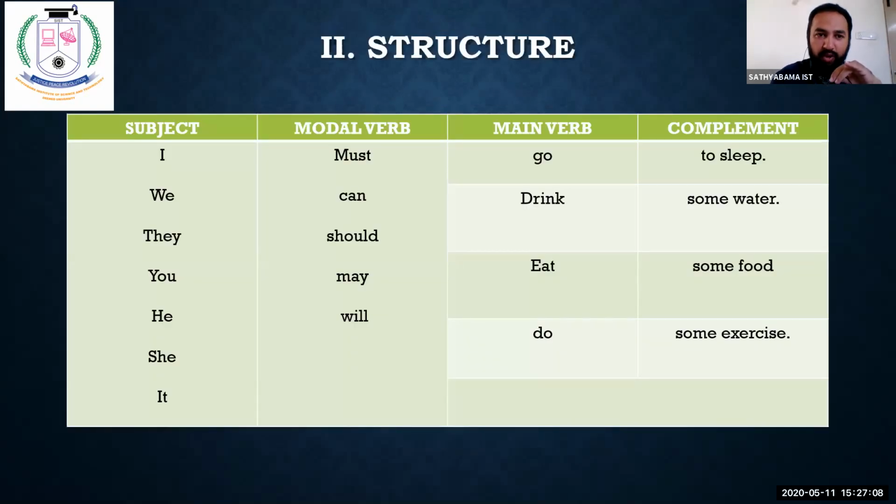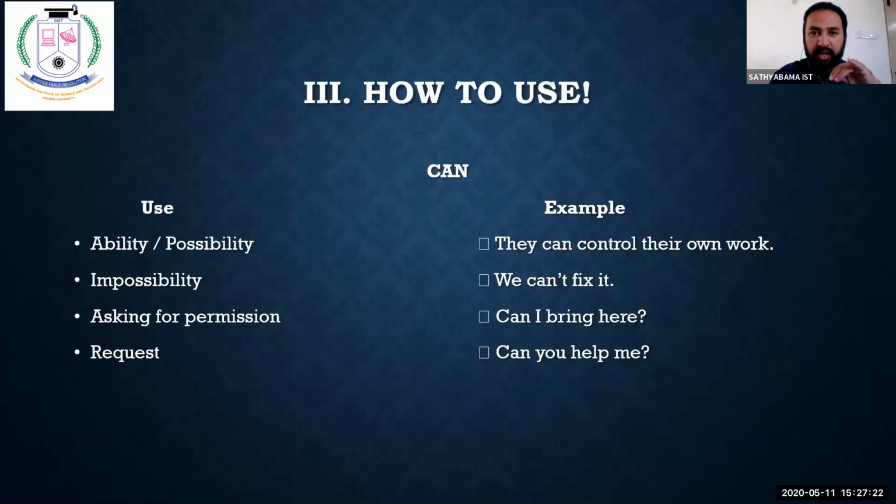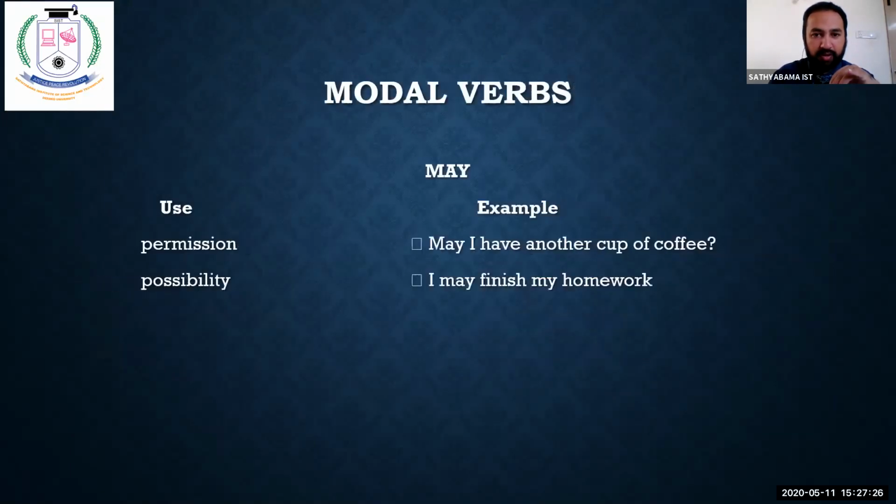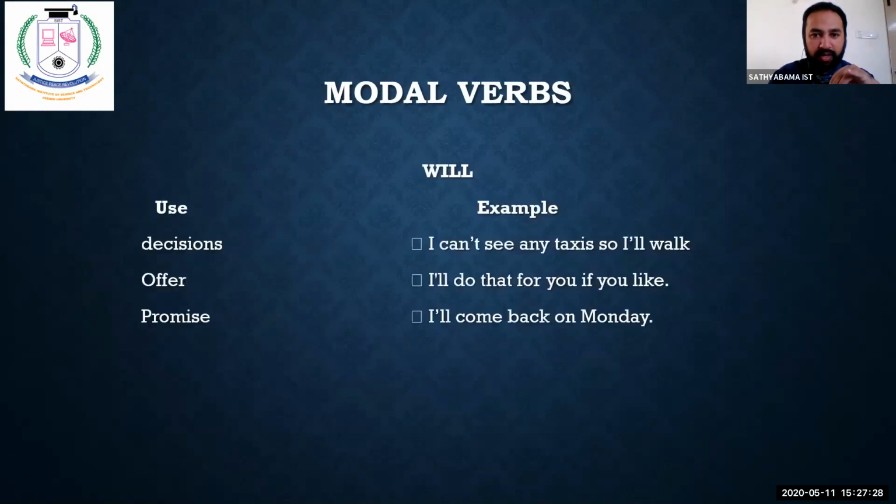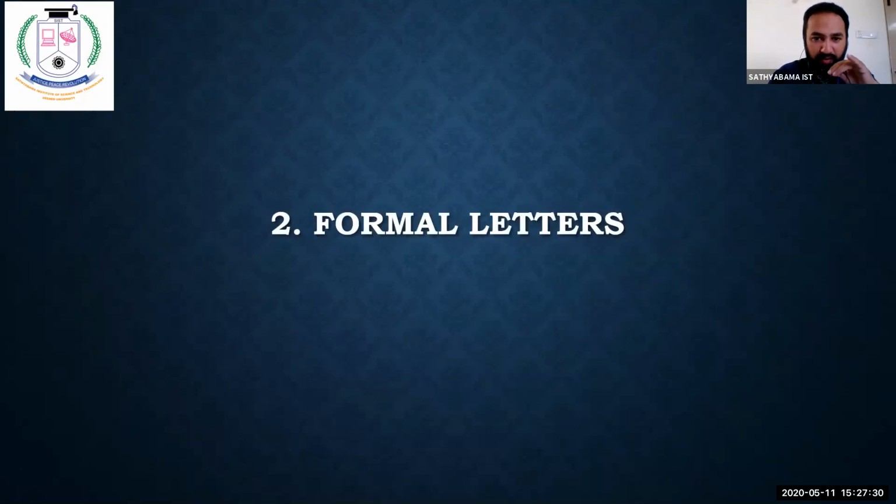How are we using it? Through our pronouns, that is the subject: I, we, you, he, she, it, they. For example, I must go. We must go. These are the examples which we have already seen. That is the structure, which I have already explained.